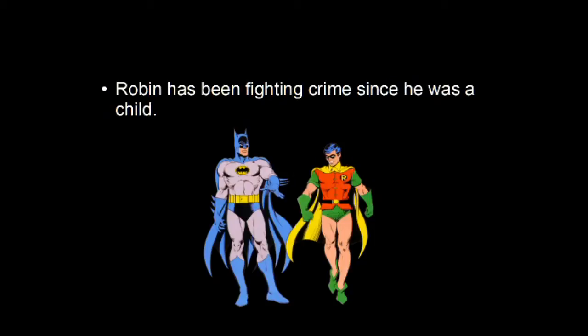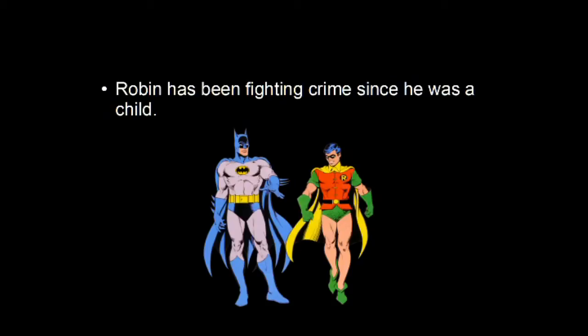Robin has been fighting crime since he was a child. So Robin is Batman's sidekick. Batman adopted Robin, Dick Grayson being his real name, when he was a child after his parents die. And then Batman trains Robin to become a crime fighter, and the rest is comic book history.